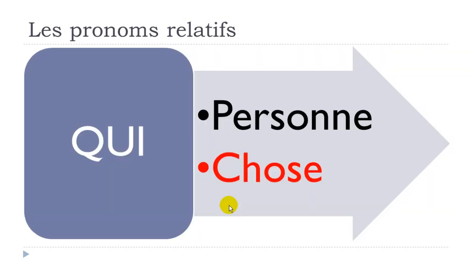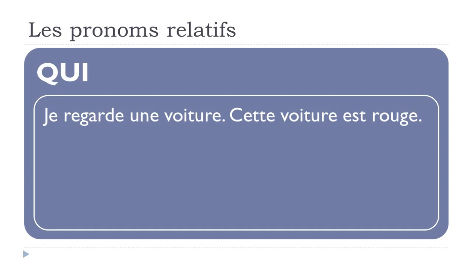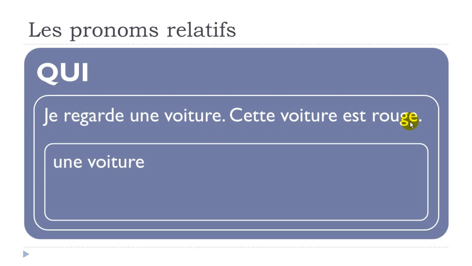Let's see now if we replace une chose, a thing, with qui. So, je regarde une voiture, cette voiture est rouge. Regarder is to watch, une voiture, a car. Je regarde une voiture, cette voiture est rouge. So, of course, in that case, we would like to avoid the repetition of une voiture.